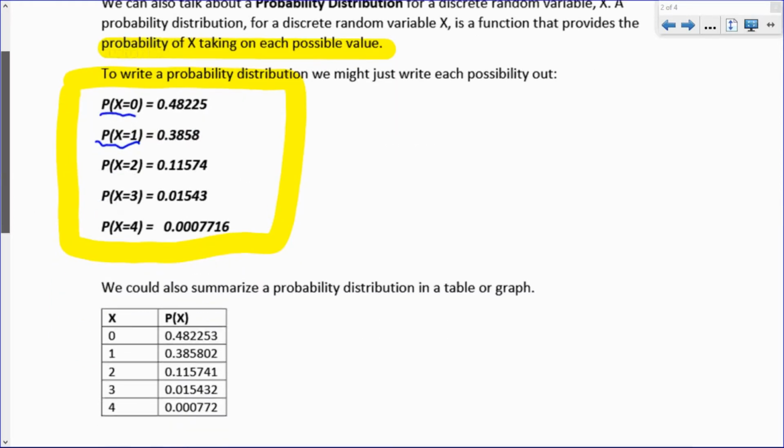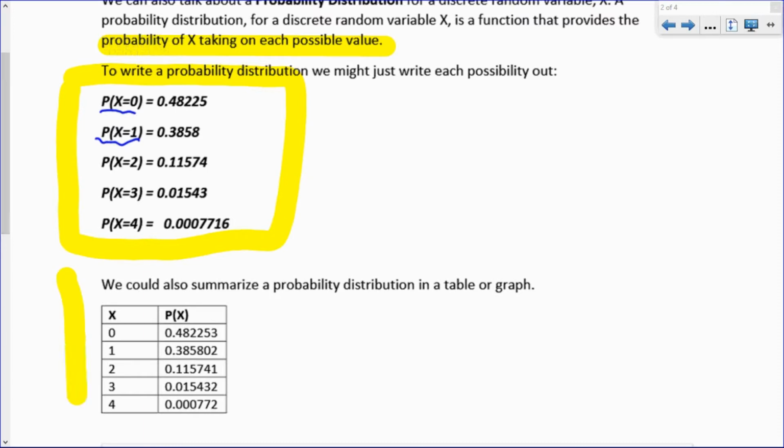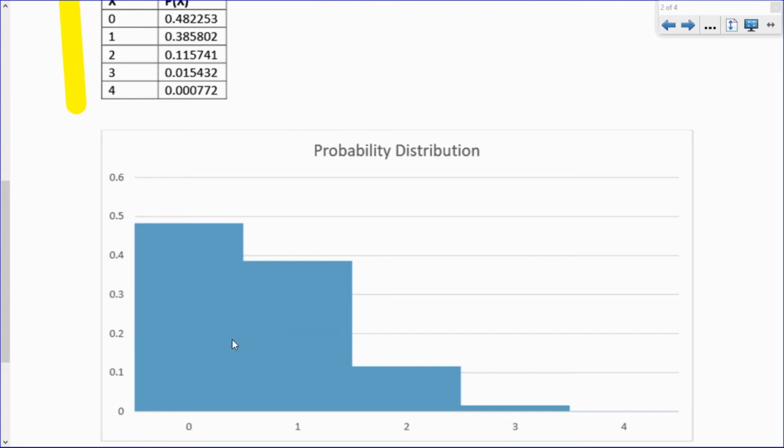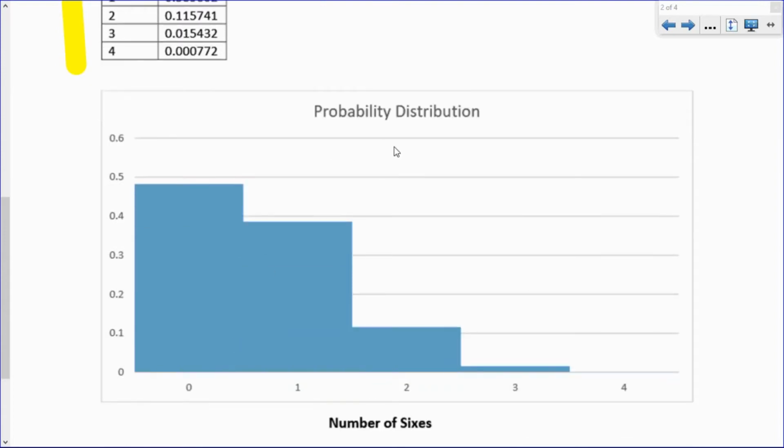You might summarize them in a table like this. Okay? X and P of X. Or you might come up with a graph, kind of like a histogram, where here I've got the number of sixes rolled and the probabilities, and I've graphed them. Notice they start very high at 0 and then drop off. You can't even see the probability of getting 4 sixes.